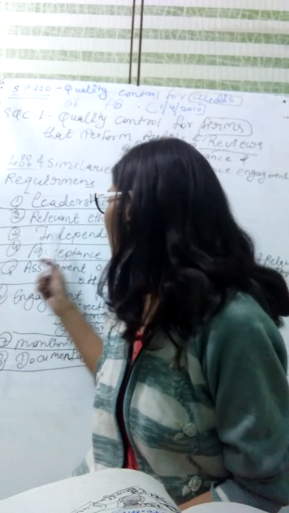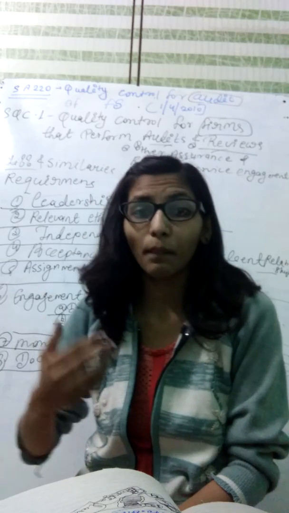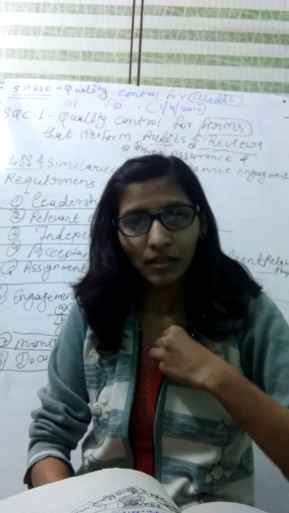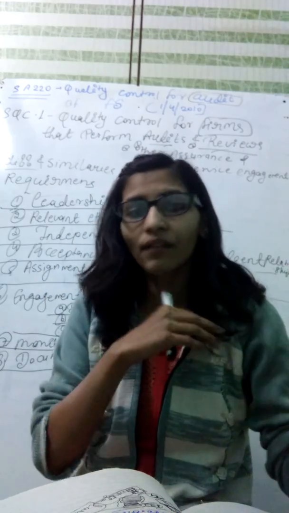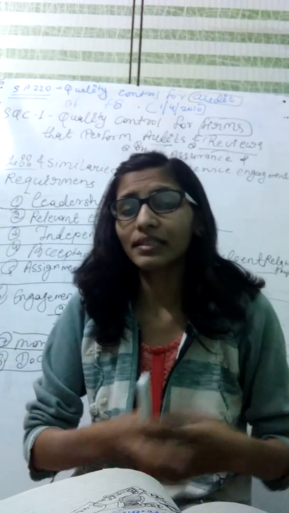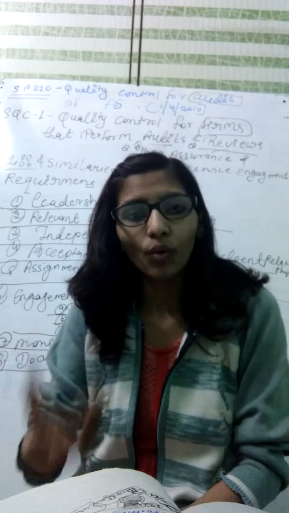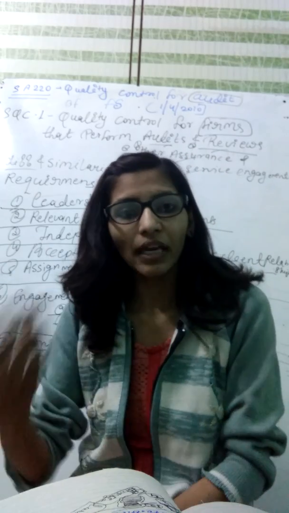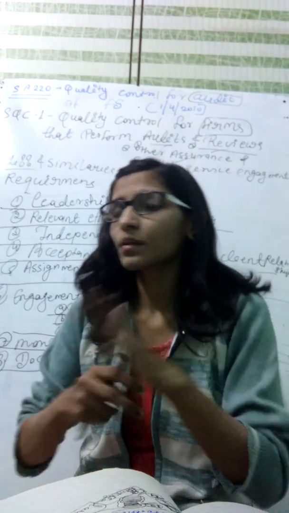Okay, then the third one is independence. Independence is independence of mind and independence in appearance. Independence means that no person, himself or his relative, has any controlling power, or is an employee or officer of the concern where we take the engagement, or holds any share or loan from that concern.